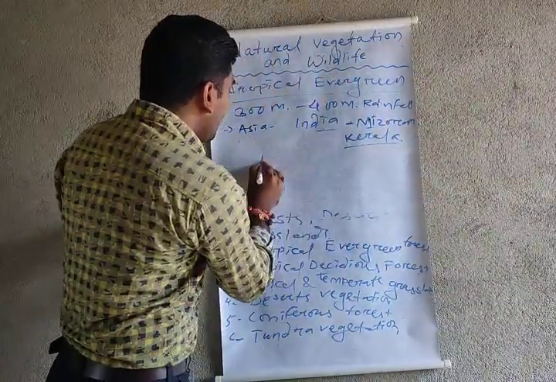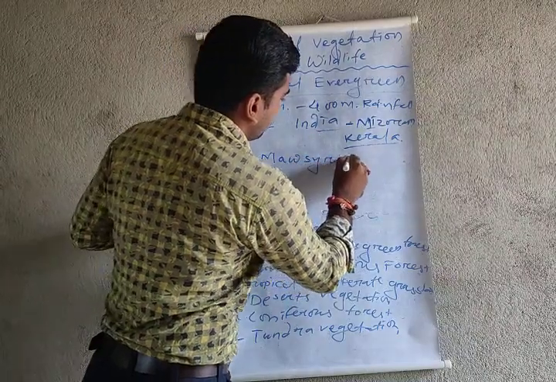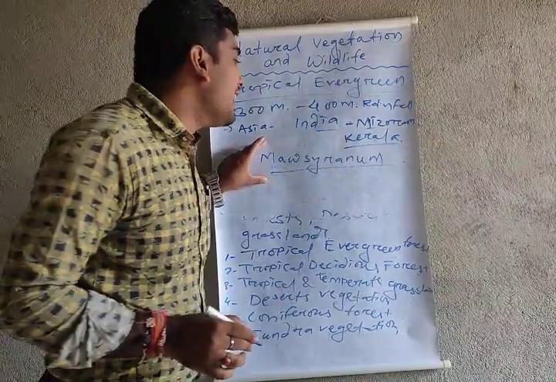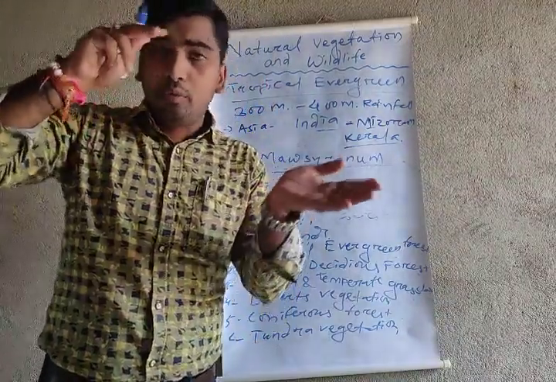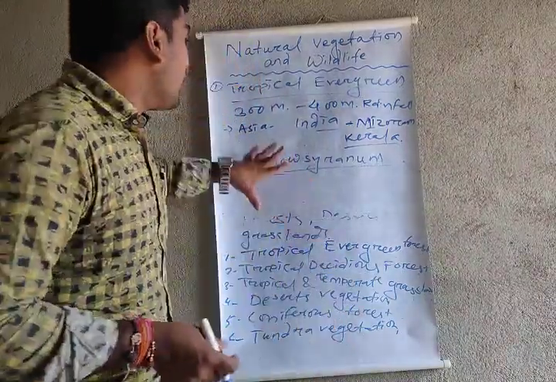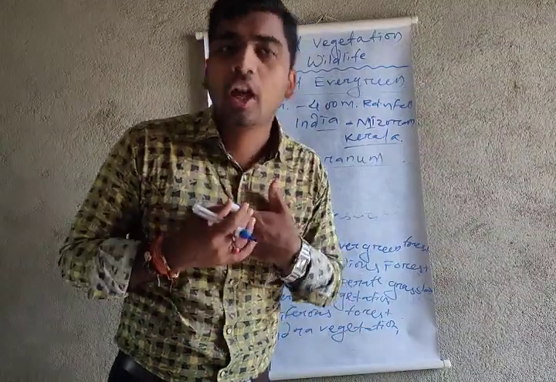And one place known as Mawsynram gets the heaviest rainfall in India. So in the Asia continent, we also get it in the Western Ghats, Eastern Ghats as well as the Southern Ghats, where we get heavy rainfall and also the tropical evergreen forest in our country.